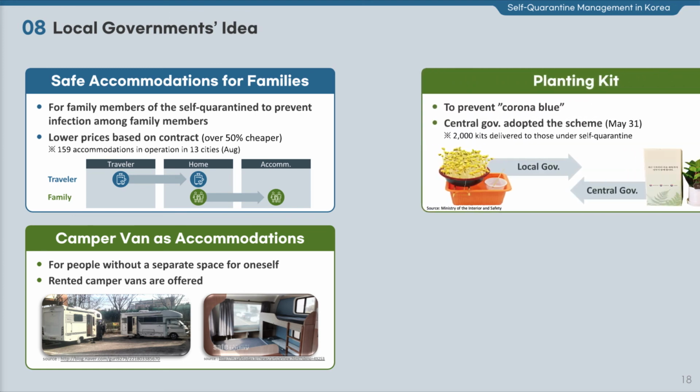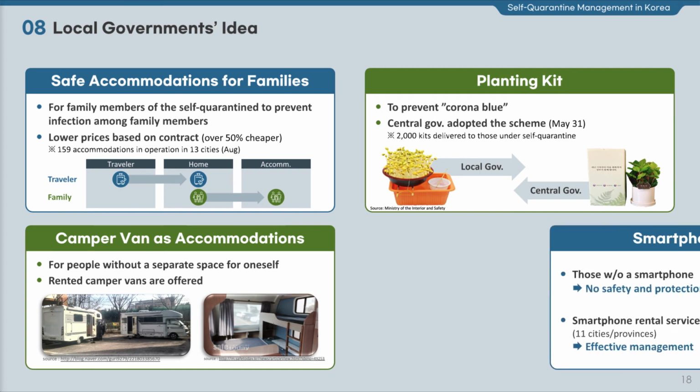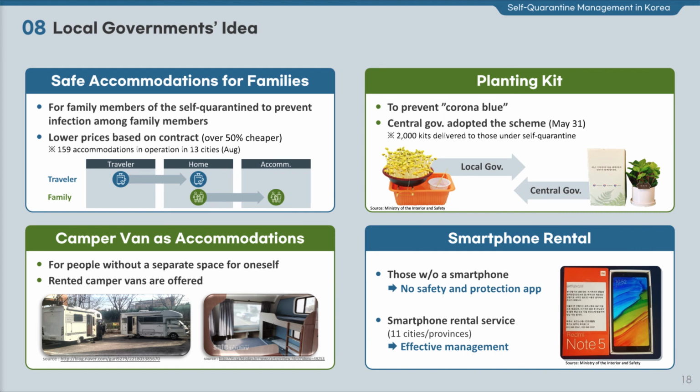To prevent COVID-19 blues and boost the mental health of those under self-quarantine for 14 days, some local governments are providing planting kits, and this campaign has spread to the central government. Considering that the self-quarantined persons cannot install the Safety Protection app without smartphones, 11 cities and provinces are providing smartphone rental services to them.